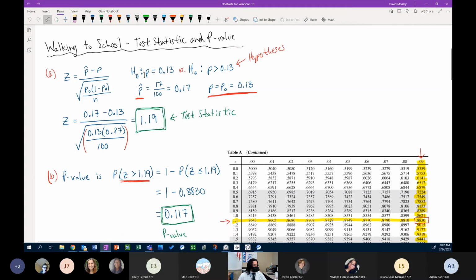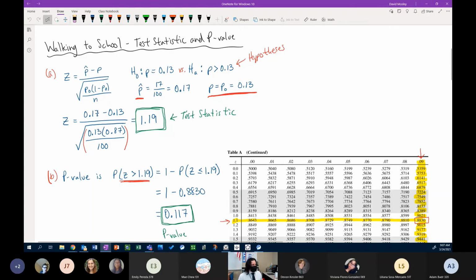So we have the null hypothesis that p equals 0.13. The alternative is p is greater than 0.13 because Deanna believes the proportion is greater than 13%. So that tells us which direction to look at in our normal distribution graph. The sample proportion is 17 out of 100 or 0.17, and p is equal to p0, which is 0.13. So I have everything I need to put into my formula now.